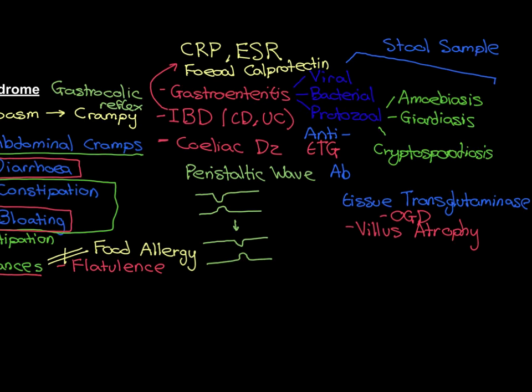Let's say they do not have celiac disease, so let's say this antibody comes back negative, or alternatively, this comes back positive, but when you send them for the OGD, they don't have villus atrophy, so they don't have celiac disease. In that case, we've got positive inflammatory markers, positive fecal calprotectin, but negative for gastroenteritis, negative for celiac disease. Then you would start to think they've probably got inflammatory bowel disease.